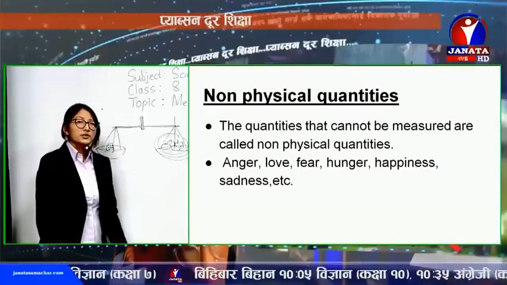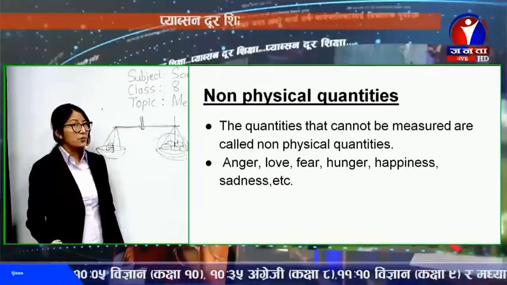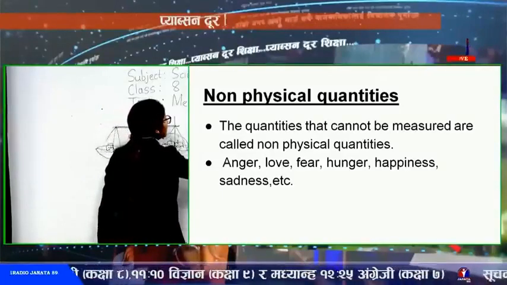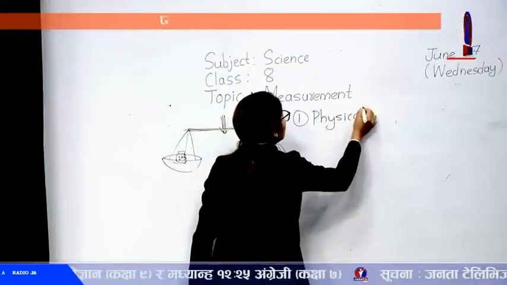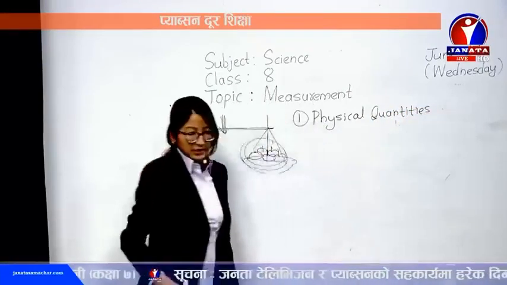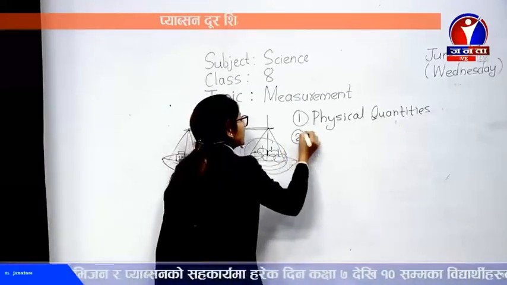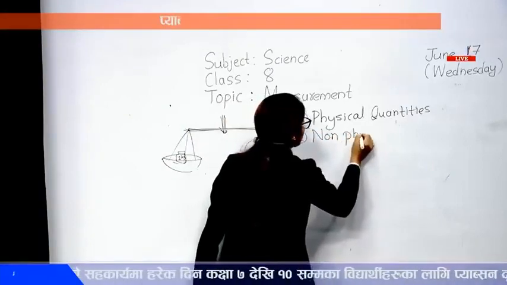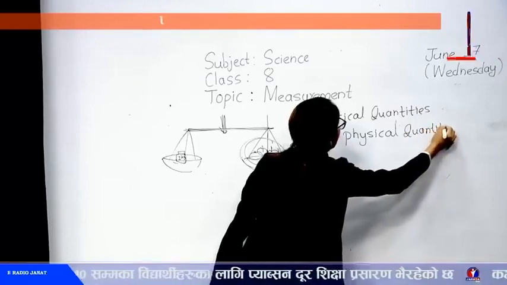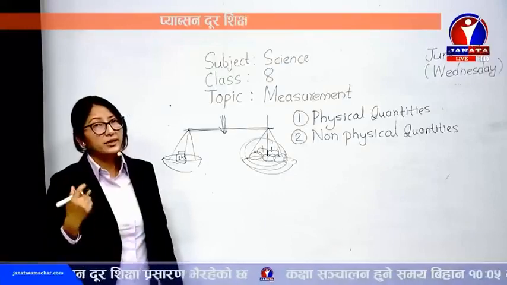Now we move on to the main topic. First of all, let me list out. We just discussed physical quantities. I'd like to show the slides once again. Physical quantities, and also we learned about non-physical quantities. We've already discussed their examples. Measurable ones are called physical quantities, and non-measurable ones are those that we cannot measure.